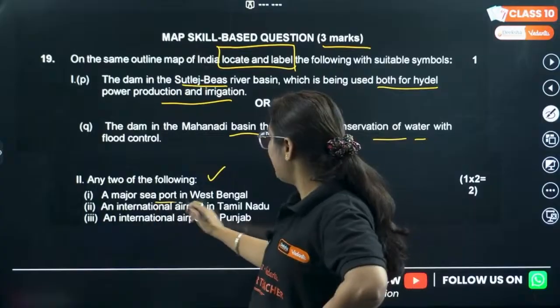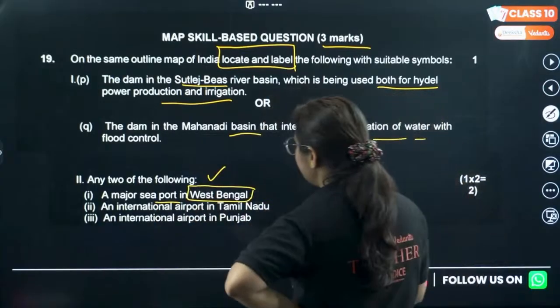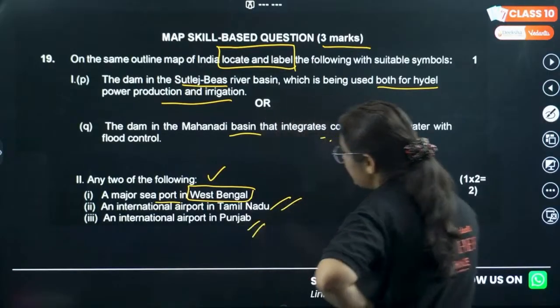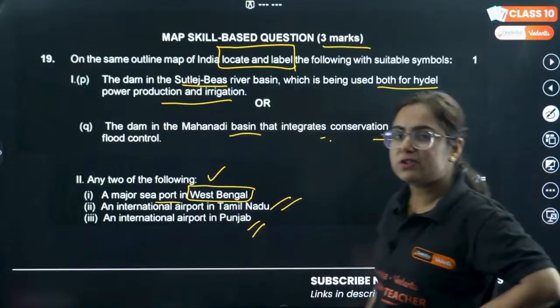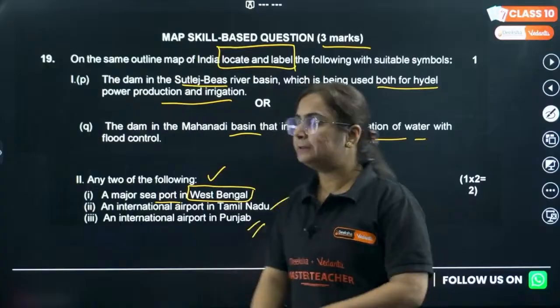A major seaport in West Bengal. Okay, it is Haldia. International airport in Tamil Nadu, Meenambakkam. International airport in Punjab. Ma'am, you told this, why not that? Because I want the answers from you in the comment section right now. Okay, so